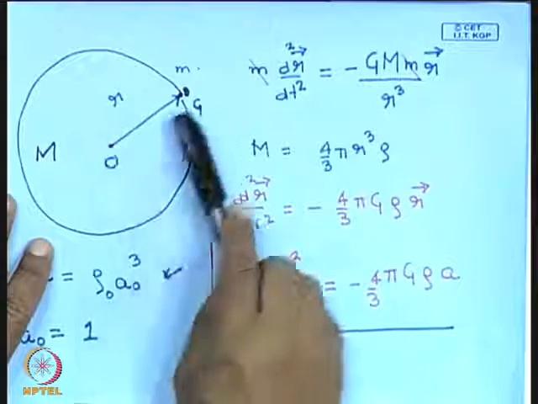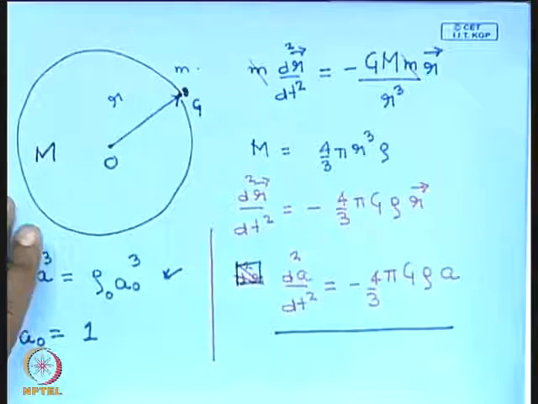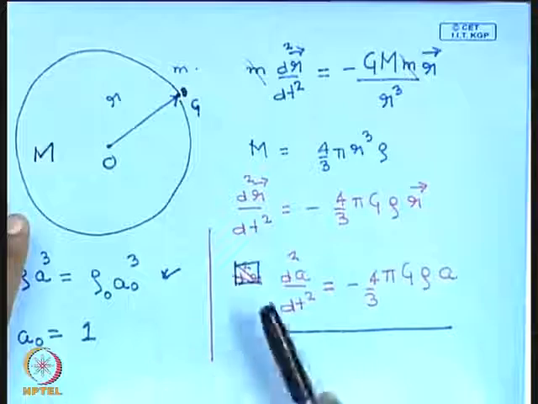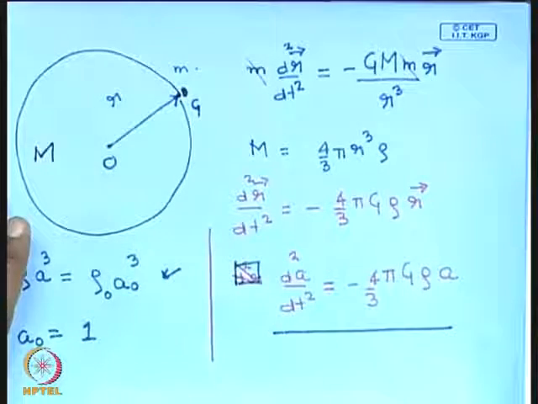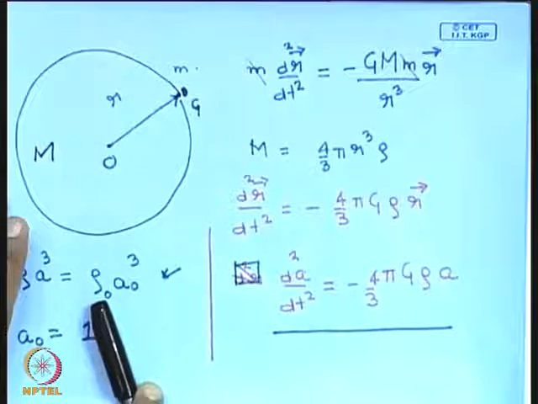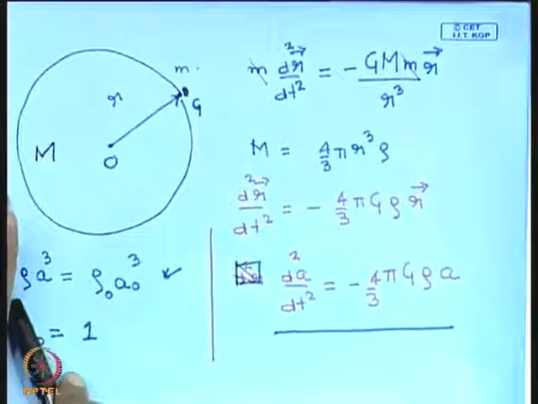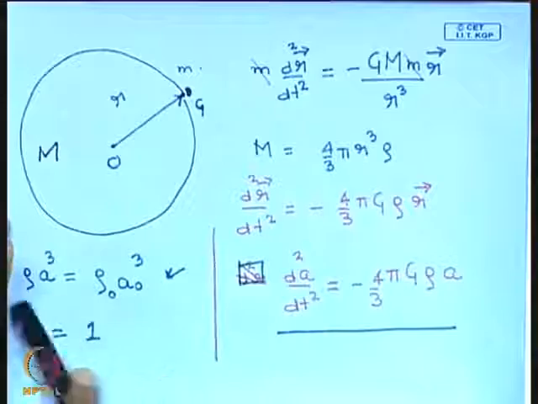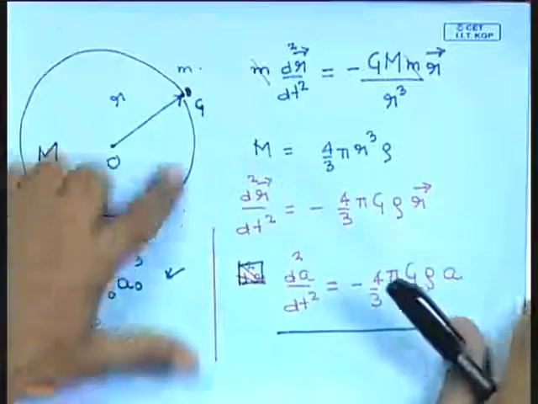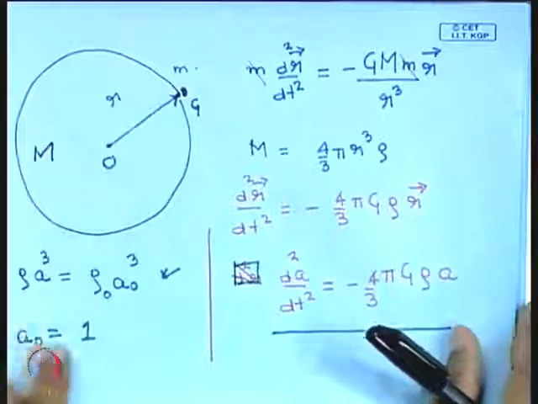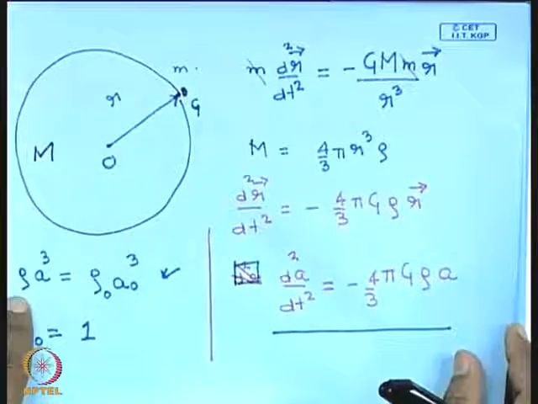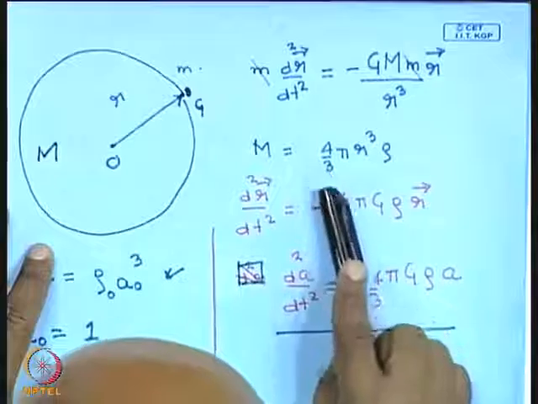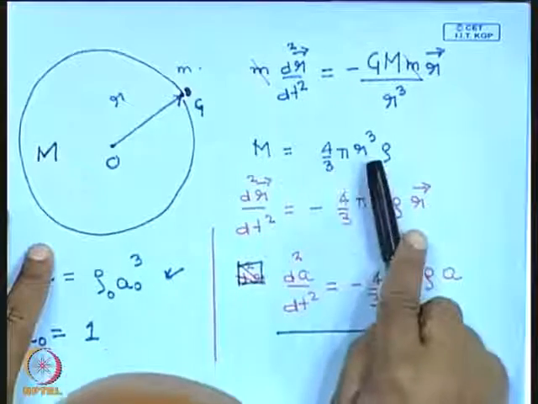For a galaxy at unit comoving coordinate, let us look at the mass inside: it is 4/3 pi r cube rho.